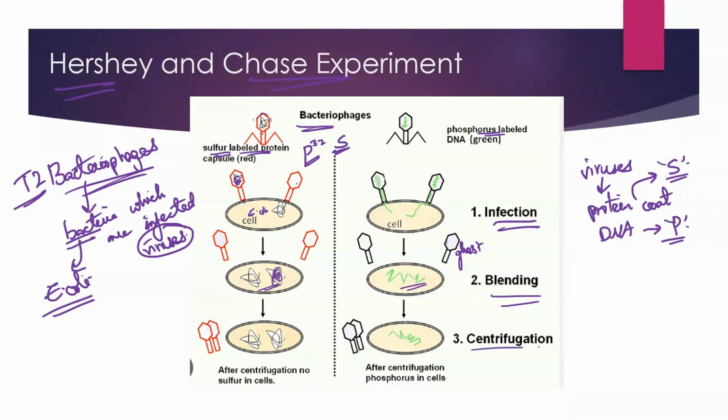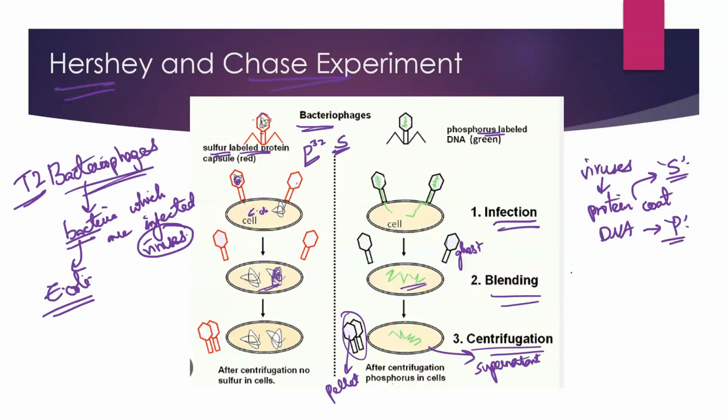After blending, we do centrifugation. Why do we do centrifugation? To separate the protein coat from the bacterial cells. When they separated the protein coat from the bacterial cells, the protein coats were present in the pellet, and the bacterial cells were present in the supernatant.